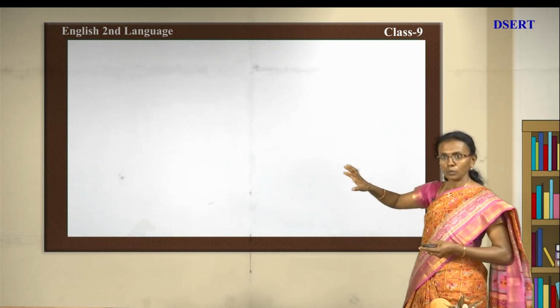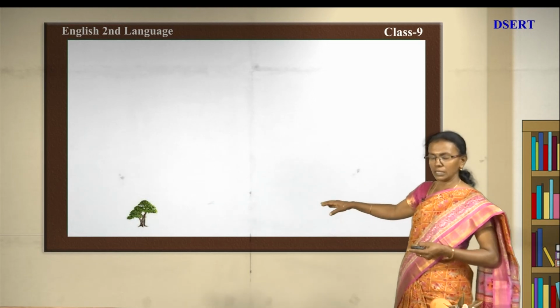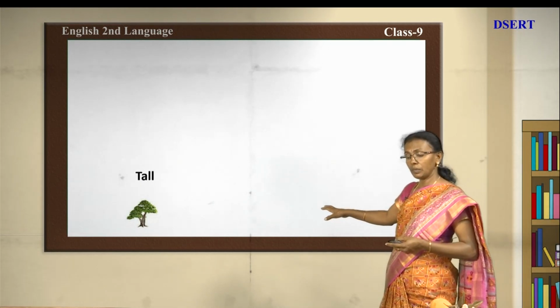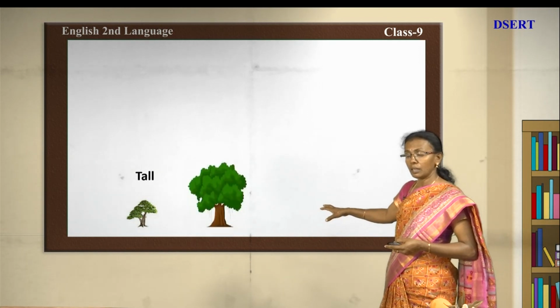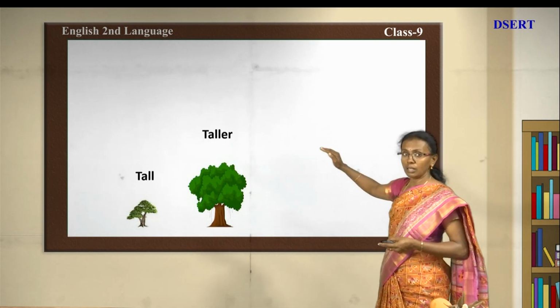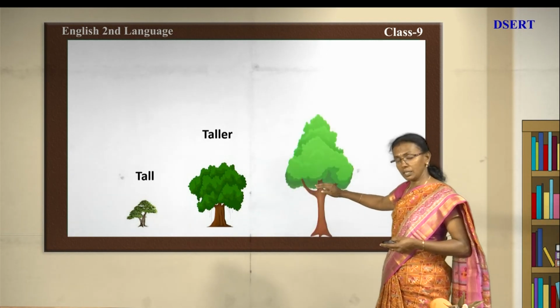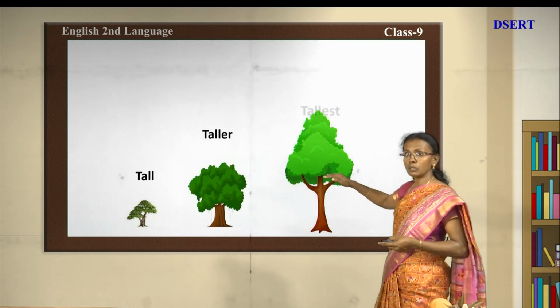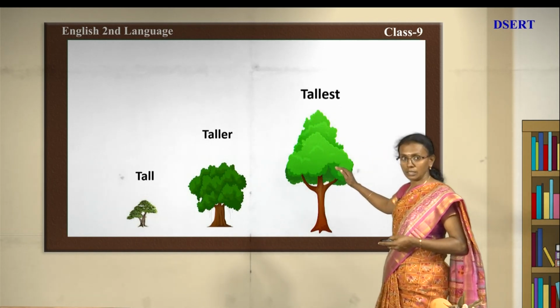Now we will see. Here you can see a tree. The tree is tall, but compared to that, another tree has come that is taller, and another tree is there that is much bigger than this. So it will be the tallest tree.